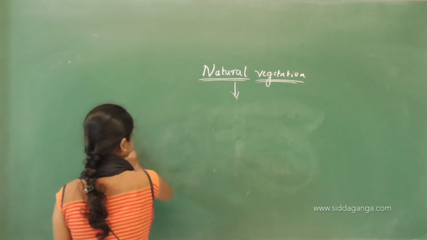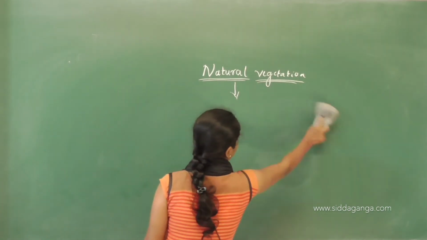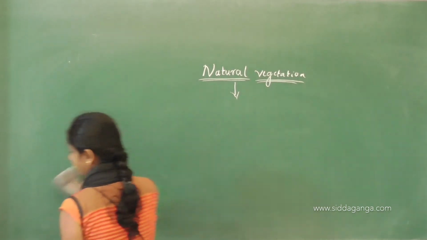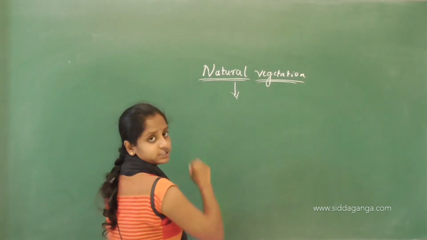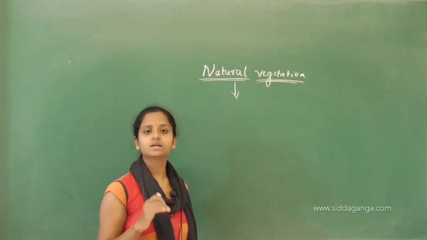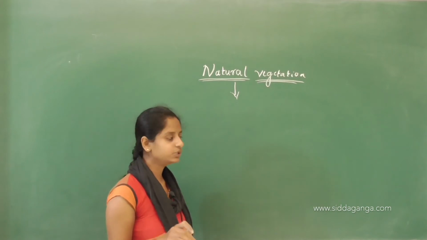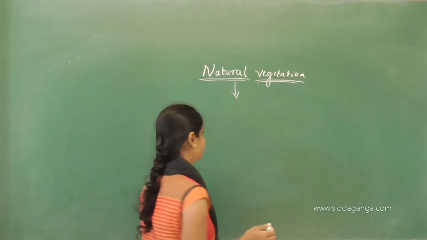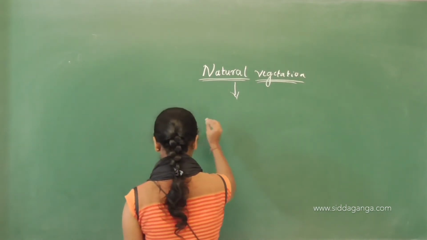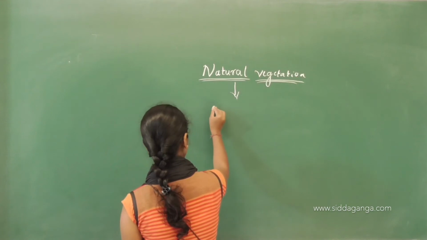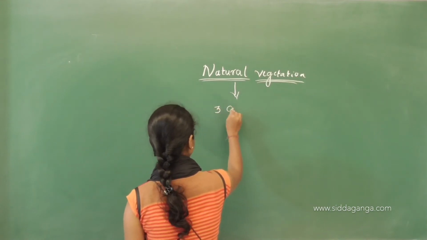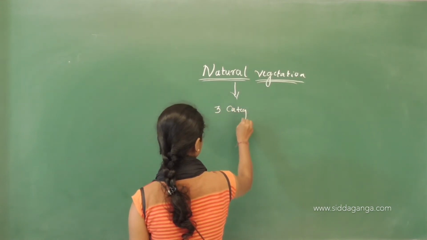This natural vegetation, let me write it again. This natural vegetation is broadly classified into three different kinds. They are three broad categories.